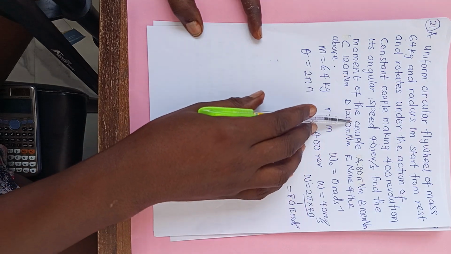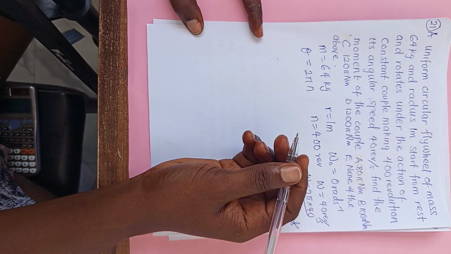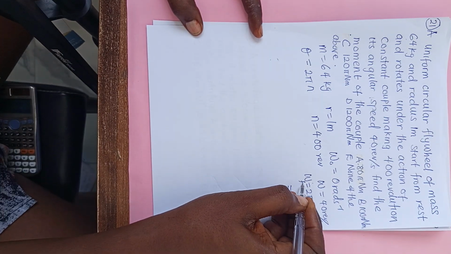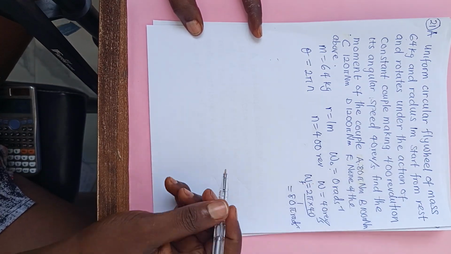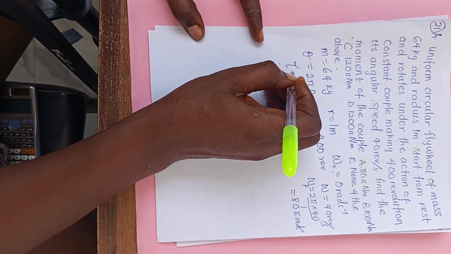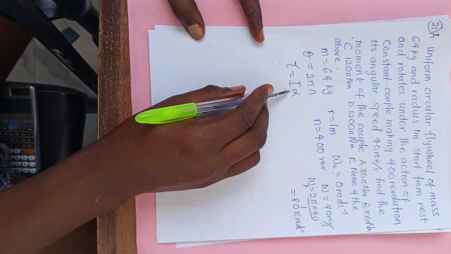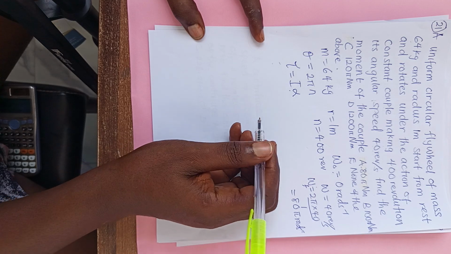Okay, so find the moment of inertia, find the moment of the couple. We have the omega final, we have the omega initial. We know that moment of the couple tau is equal to I alpha, and we need alpha. If you can get alpha, we can get tau.